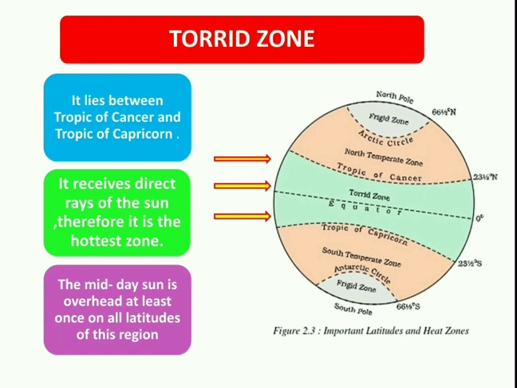The midday sun is overhead at least once in a year on all the latitudes of this region. See, the midday sun, or the sun at 12 noon, shines exactly overhead on all the latitudes of this region at least once in a year.